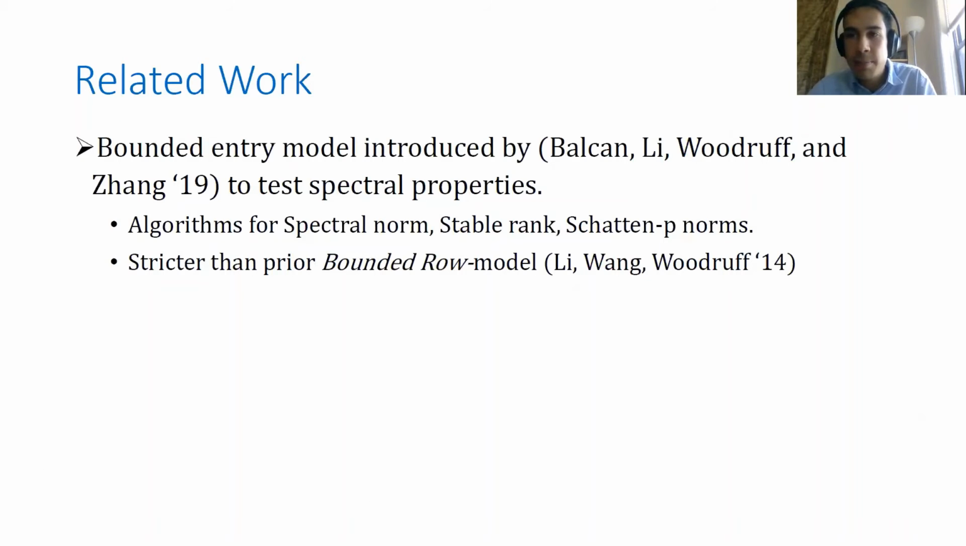And now I just want to talk briefly about some related work before I jump into our algorithms. I want to note the bounded entry model that's used in this work has been considered several times in the past, most notably by Balcom, Lee, Woodruff, and Zhang, SODA 19, to test many spectral properties in matrices. But this is a follow-up to a long line of work on testing a number of matrix properties, such as matrix rank. If you want to test spectral properties like spectral norm and stable rank, then you need to work in the bounded entry model. And there was a prior bounded row model as well, which is a weaker model where the rows need to be bounded.